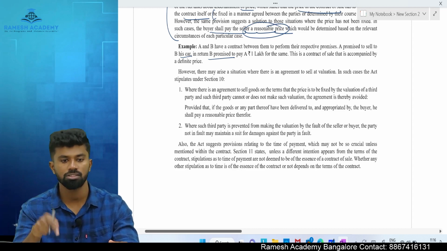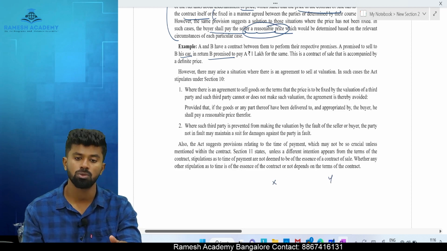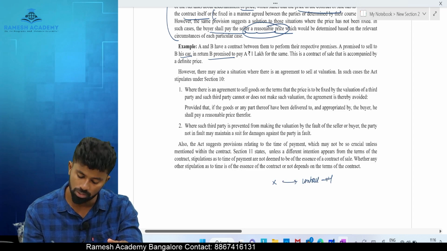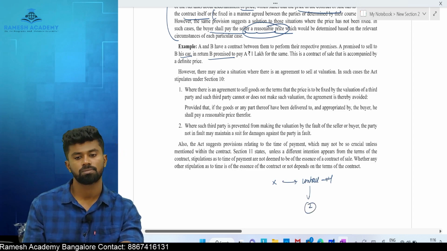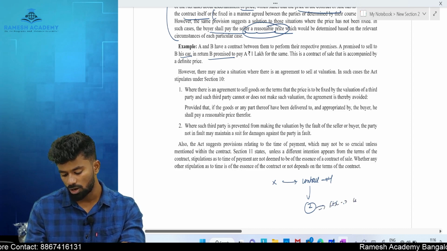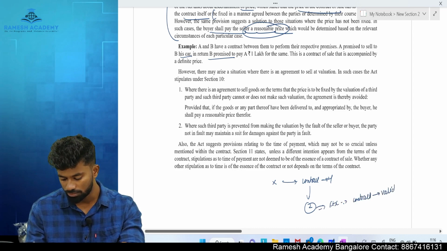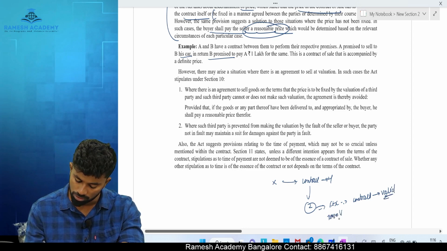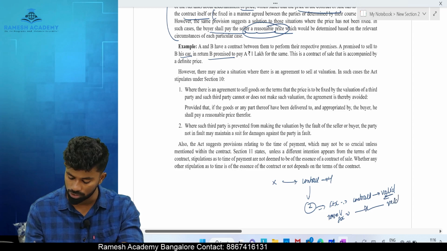If it does not fix the price, the contract becomes void. Let's say X made a contract with Y, and it is agreed that the price will be fixed by Z. If Z fixes the price, the contract becomes valid. If Z does not fix the price, the contract becomes void.